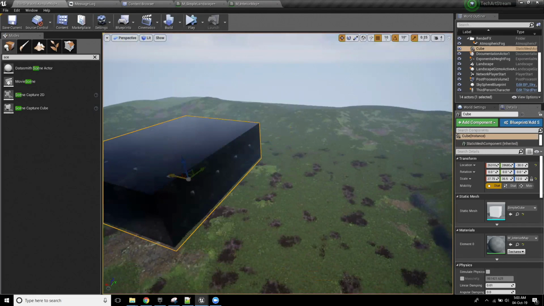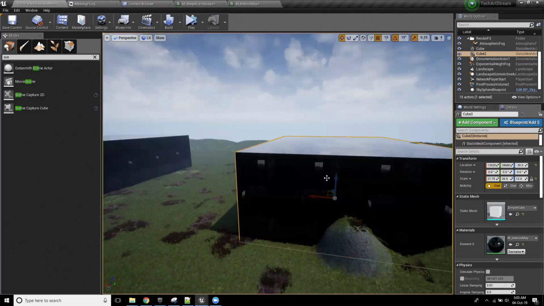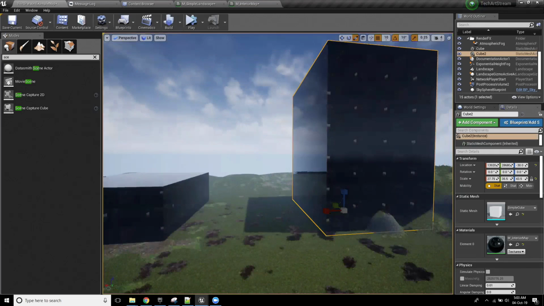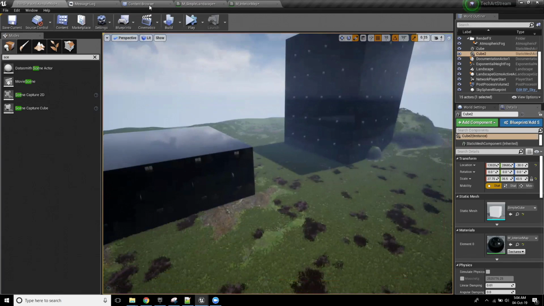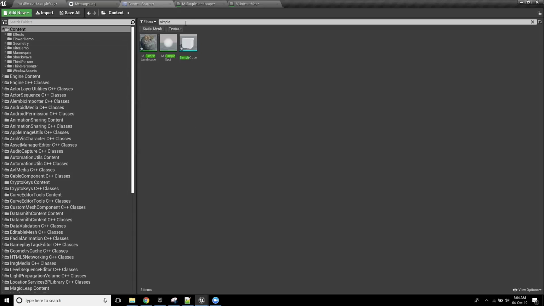But I will put another one in because I need something to demonstrate the thing that I'm about to do. All right, rad. So for anyone that's unfamiliar with it, typically when we create a post-process, this is, no, actually, I'm going to roll back and explain what a post-process is.